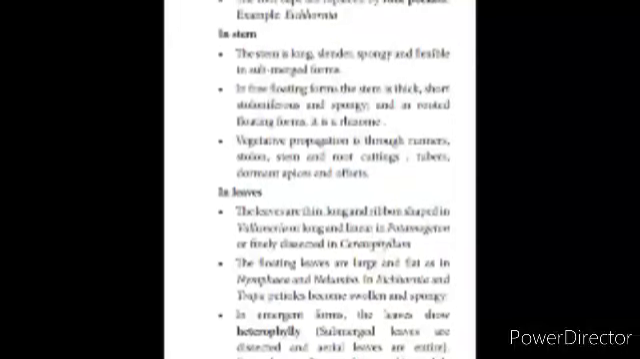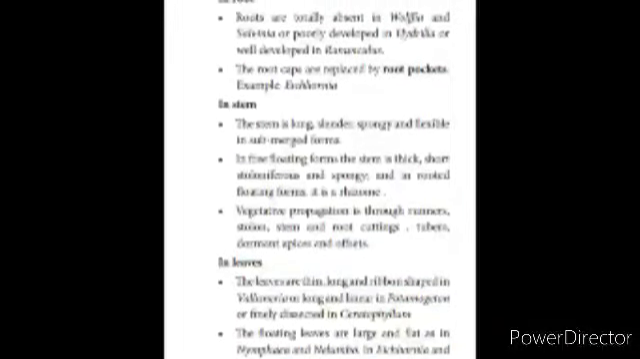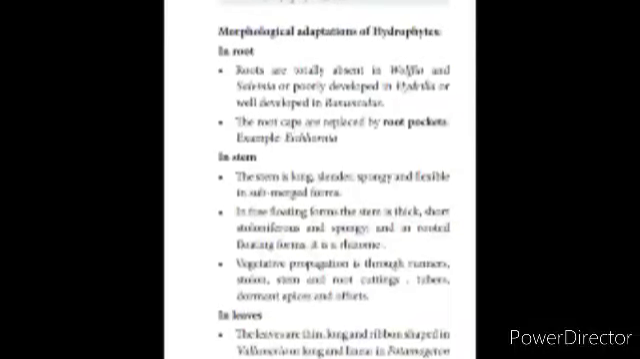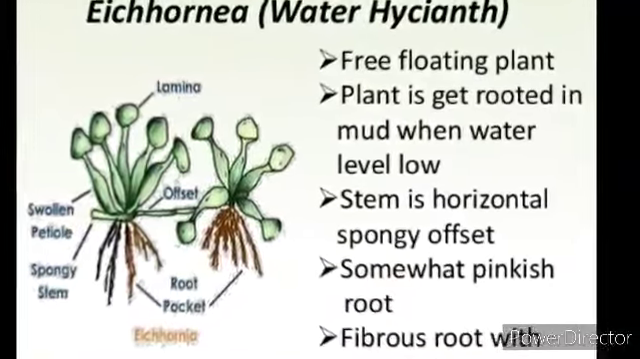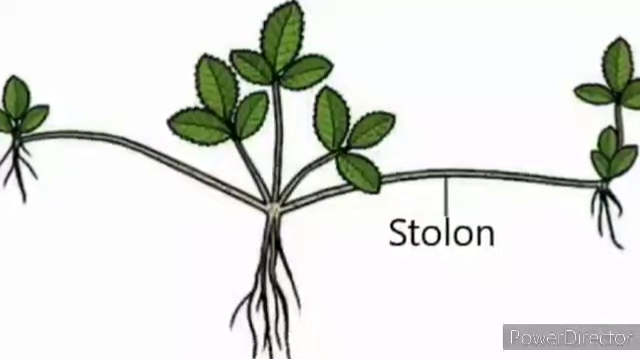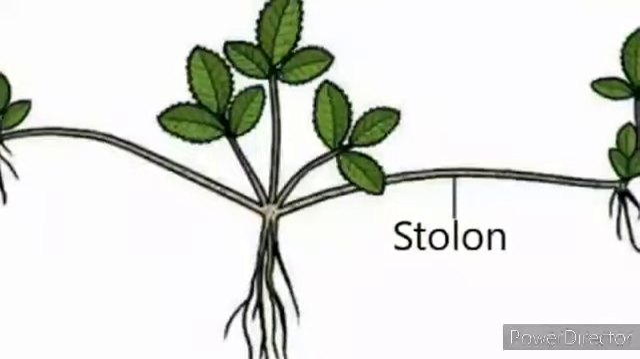Now we see the morphological adaptations of hydrophytes in stem. The stem is long, slender, spongy, and flexible in submerged forms. In free floating forms, the stem is thick, short, stoloniferous, and spongy. That means they have an attachment with the young ones. And in rooted floating forms, it is a rhizome. Vegetative propagation is through runners, stolon, stem and root cuttings, tubers, dormant apices, and offsets. Dormant apices means they are resting buds. In that also the propagation occurs.